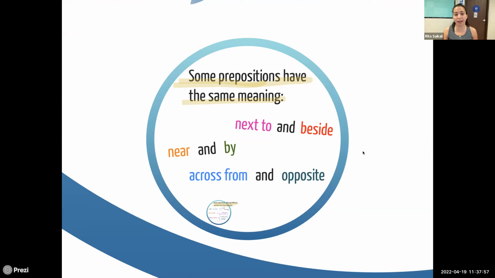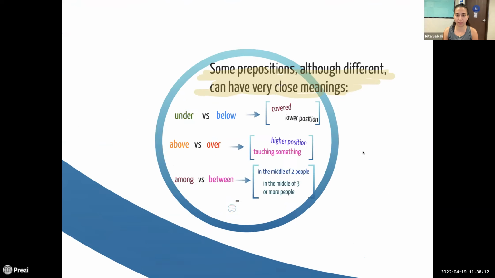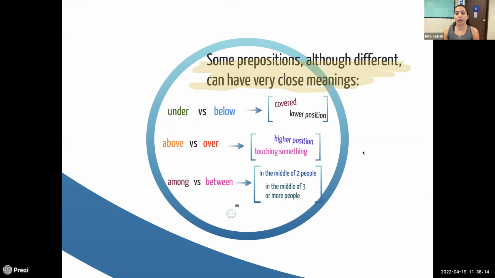All right, so some things that have the same meaning: next to and beside have the same meaning, near and by have the same meaning, across from and opposite all have the same meaning. Cool? All right. Although these are different, they can have similar meanings, okay? Under and below, above or over, and among and between. They mean different things, but they are very close in meaning, so you can use either one of them.